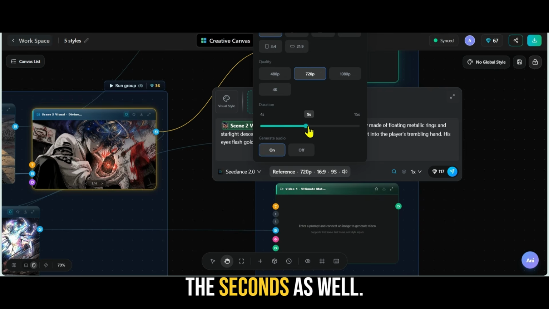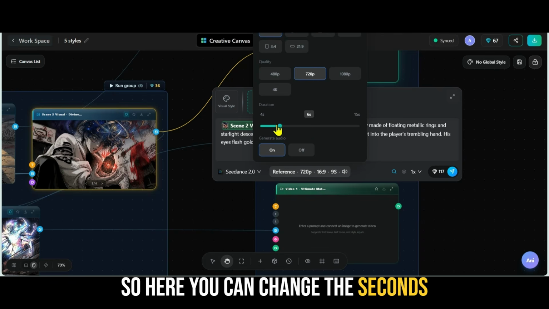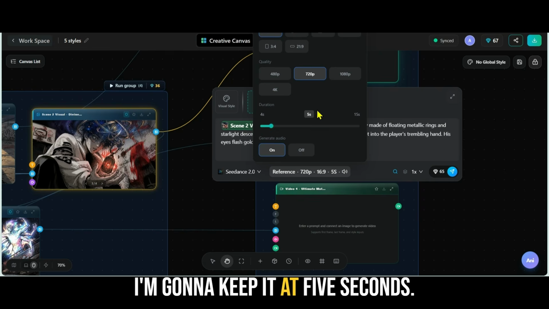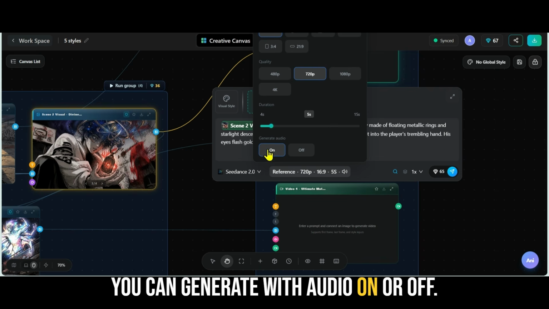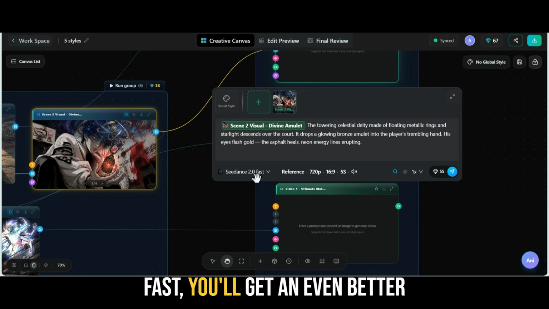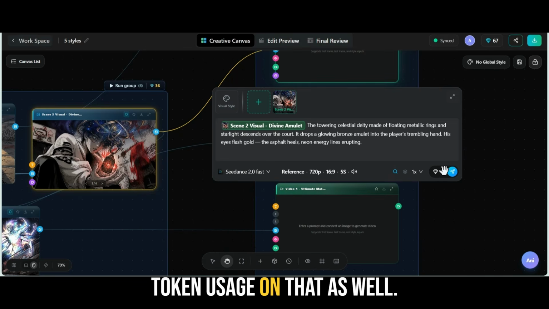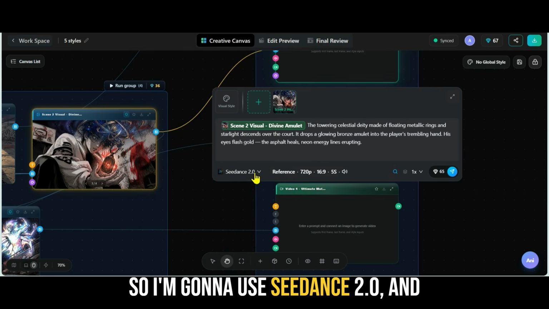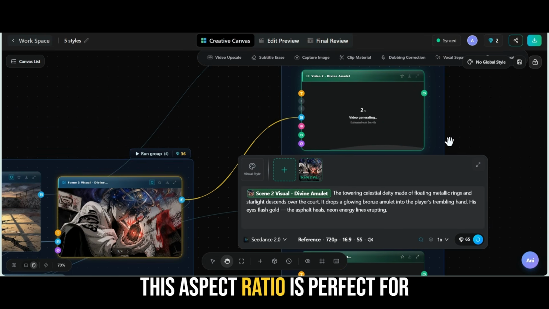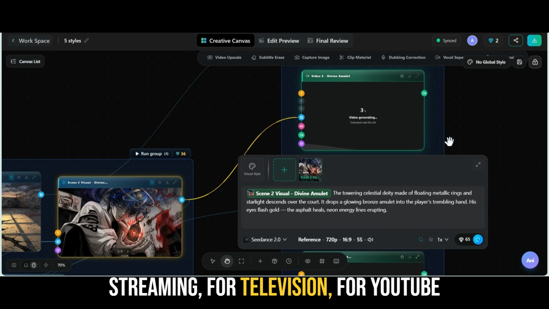Here you can change the seconds as well. So here you can change the seconds by dragging this, and this will actually raise or lower the tokens. I'm going to keep it at 5 seconds. You can generate with audio on or off. And let's say we switch up the model like we do Seedance 2.0 Fast, you'll get an even better token usage on that as well. So I'm going to use Seedance 2.0 and let's see what we get with this. Hit enter there and let that generate. This aspect ratio is perfect for streaming, for television, for YouTube.